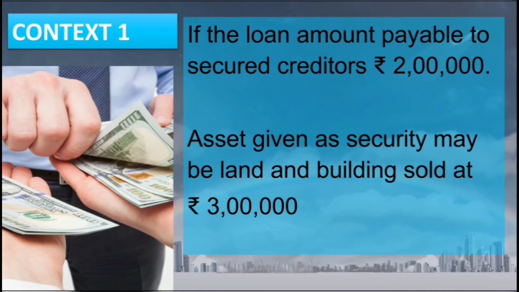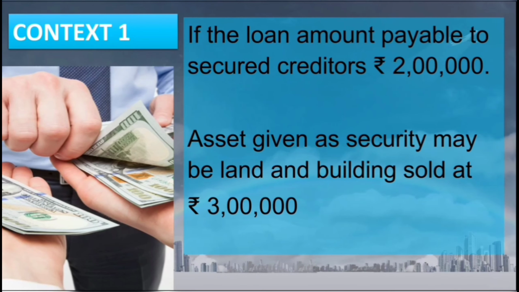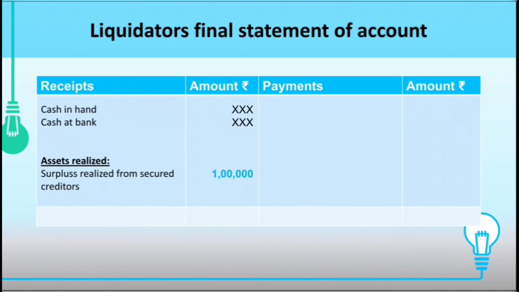Very important. In this case, as the asset is realized by the secured creditor, the liquidator does not enter the asset, because the asset is not sold by the liquidator. The loan amount is 2 lakh, but the secured creditor has realized that asset for 3 lakh.